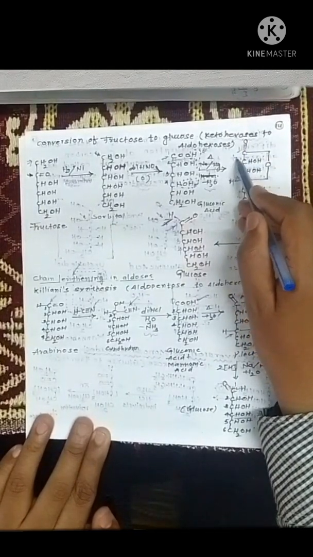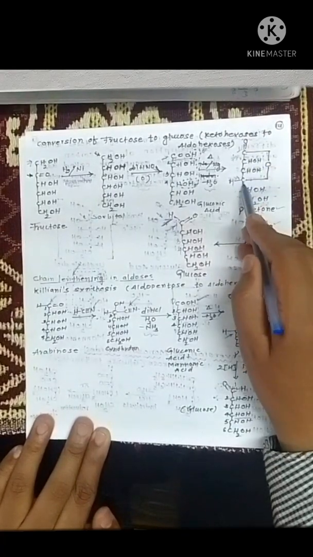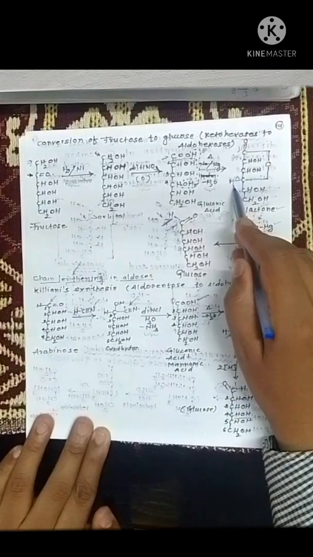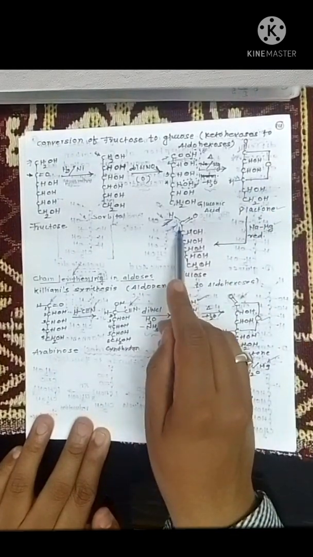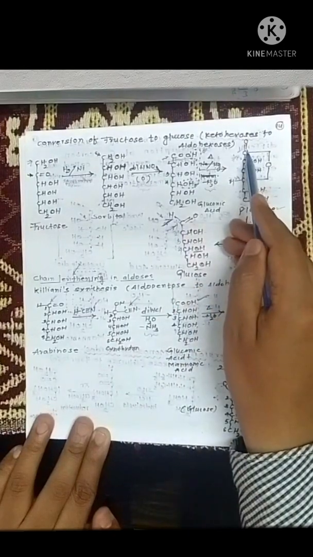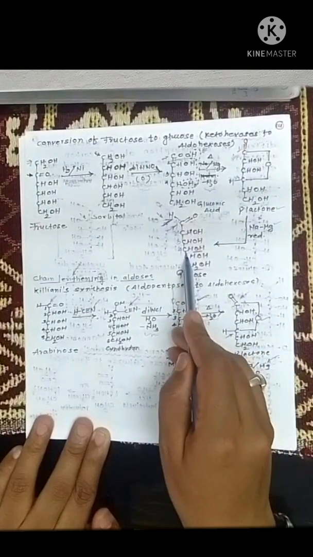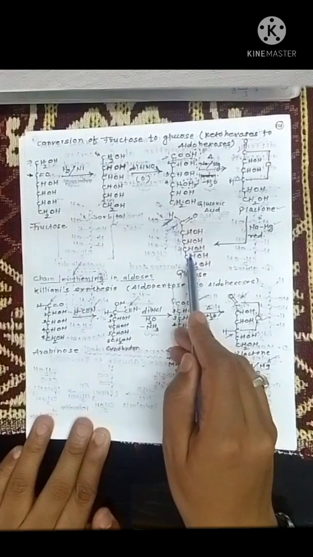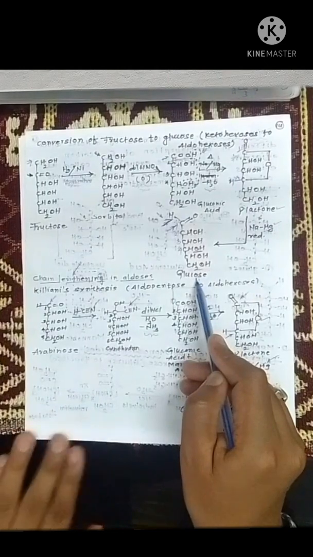This bond is converted into an aldehydic group and the fourth carbon comes as CHOH. Just see here, the first carbon is converted into an aldehydic group, the fourth carbon into CHOH. So we got the glucose molecule.